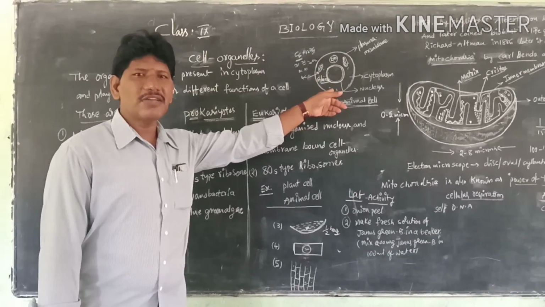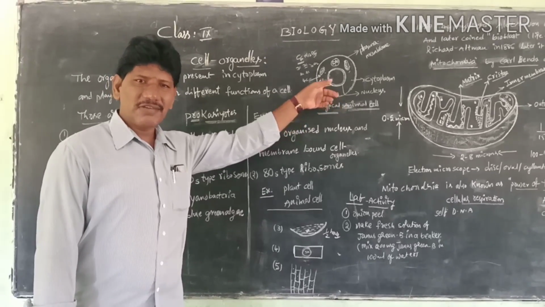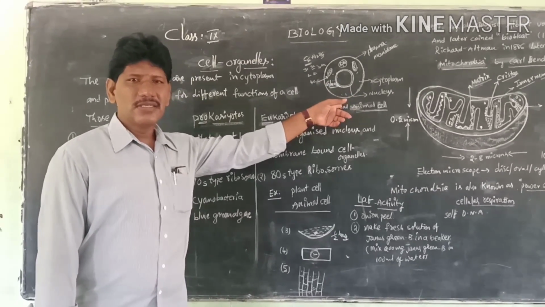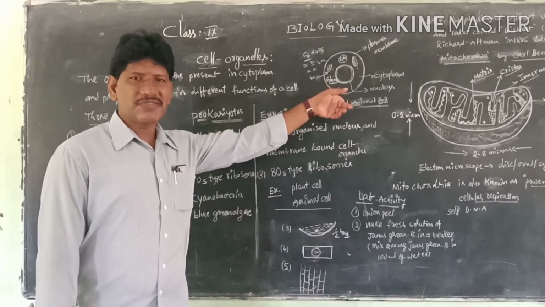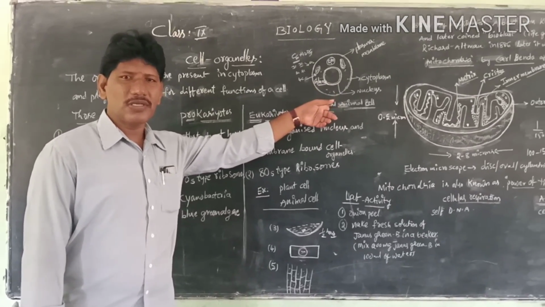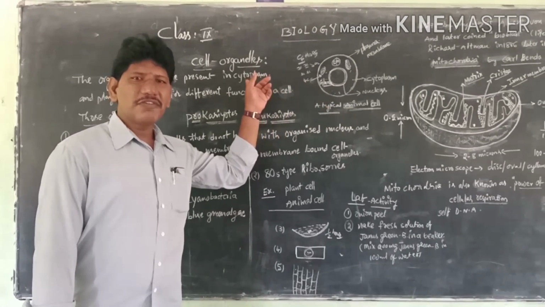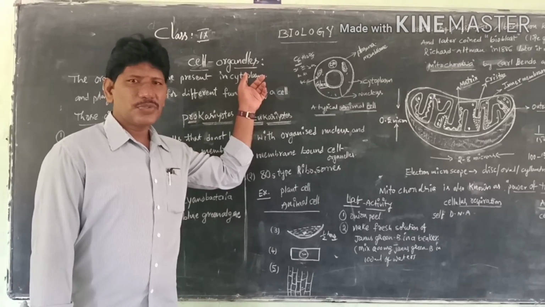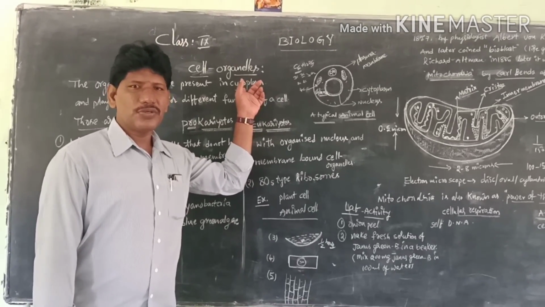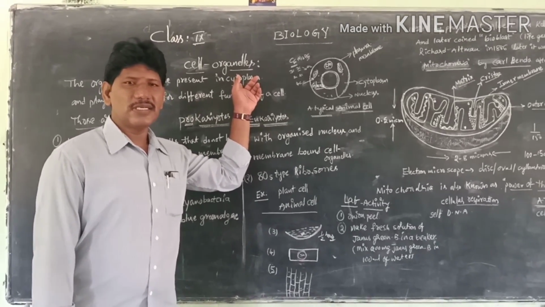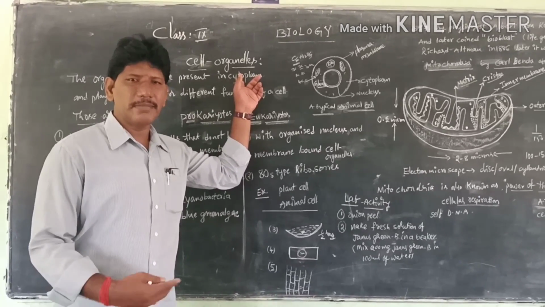The cell plays different functions. We already learned cell diversity in the 8th class. We have different types of cells for different functions. How is it possible? Because of the different types of cell organelles. So today we are going to discuss these cell organelles in a detailed manner.